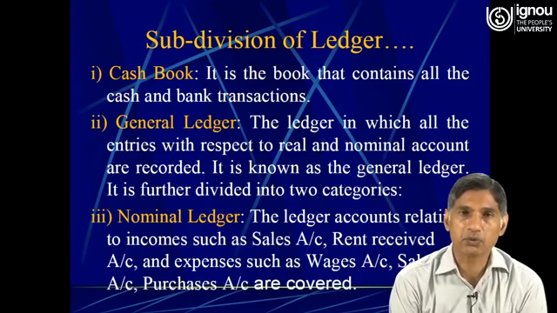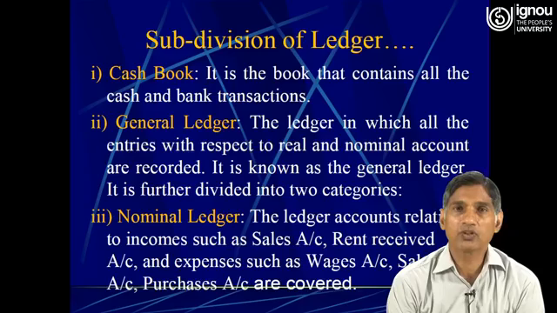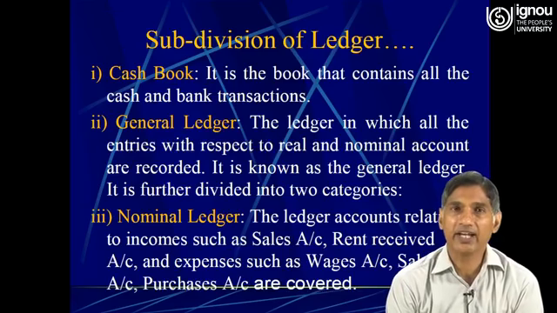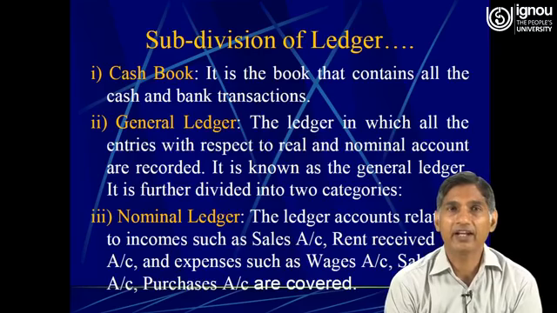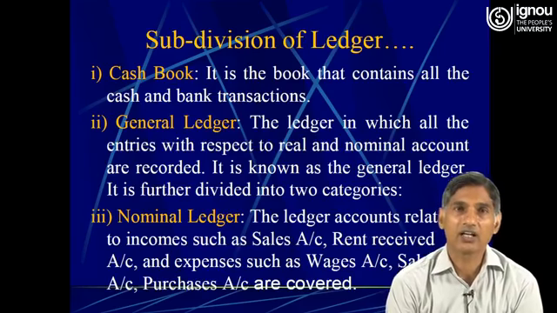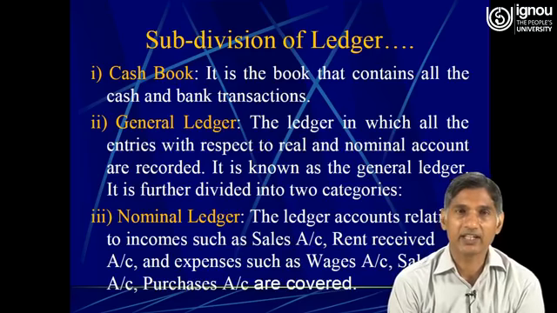Like the cash book, the book that contains all the cash and bank transactions. The next one is the general ledger. The ledger in which all the entries with respect to real and nominal accounts are concerned is known as the general ledger.